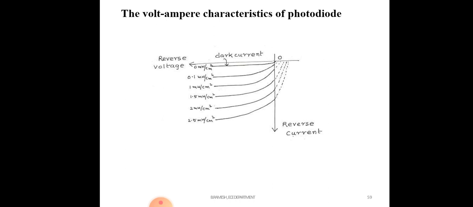So when you apply a torchlight on the photodiode, it will release pairs of charge carriers. Charge carriers releasing means current flowing. So for this voltage, current flows in the reverse direction. This is the diode characteristic in reverse bias.